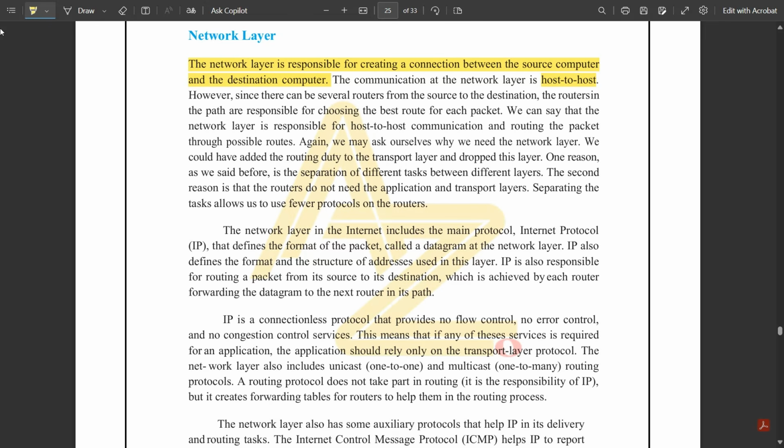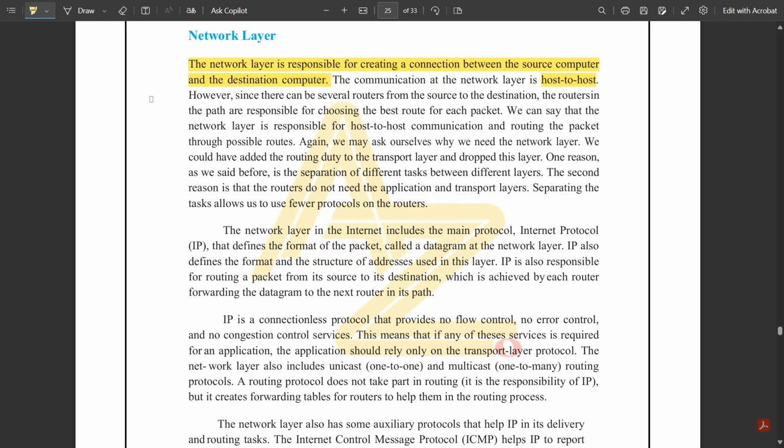In order to put them together, we use the network layer, where these data packets are stored at one point. That point is called a router. All the data packets are connected through a router, and then it is directly connected from the source host to the destination host. They are interconnected with the help of a router.